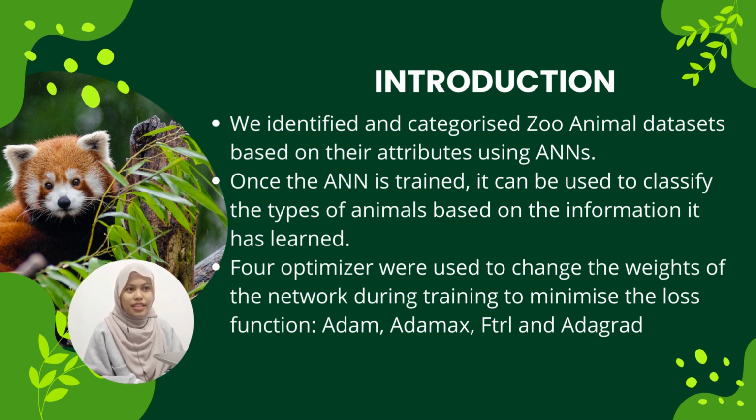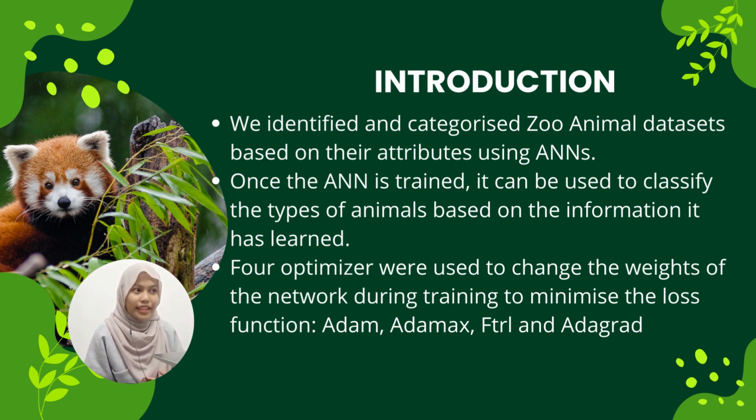Artificial neural networks are a form of machine learning algorithm that is designed to mimic the structure and function of the human brain. They are useful for a broad range of applications such as image classification, natural language processing, and time series prediction. For this project, we identify and categorize zoo animal datasets based on the attributes using ANN.